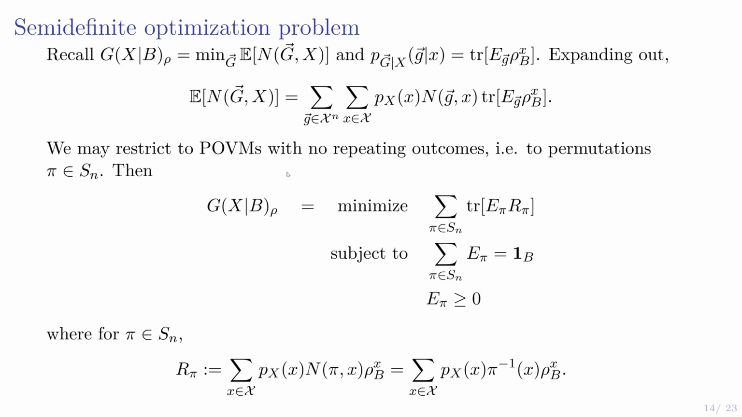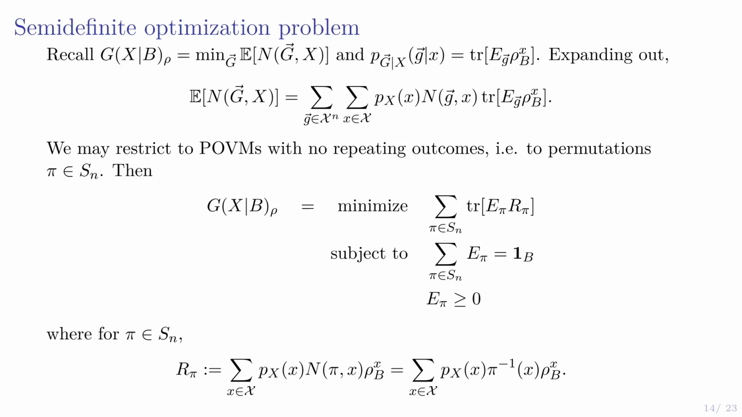So we end up with the SDP here, where you minimize the trace of E_pi, which is our POVM element indexed by permutation, times R_pi, which we've written down here. So it's the number of guesses when you choose the guessing order pi, and you can actually write that nicely in terms of the permutation as pi inverse of x. So here's our SDP formulation.